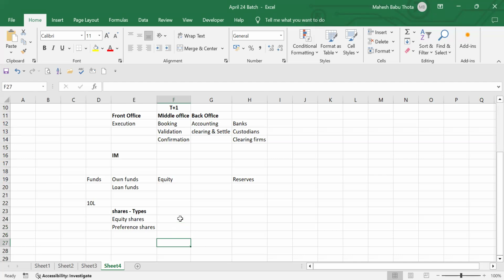You know about this word, subscription, redemption? You know what is subscribe and redeem? Normally, if I'm purchasing Amazon Prime, what do you mean by subscribing?